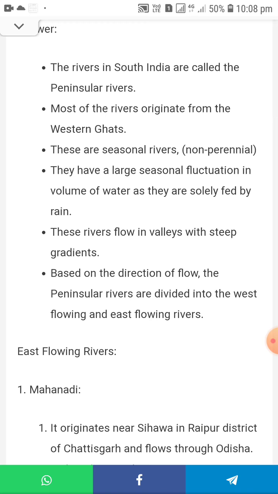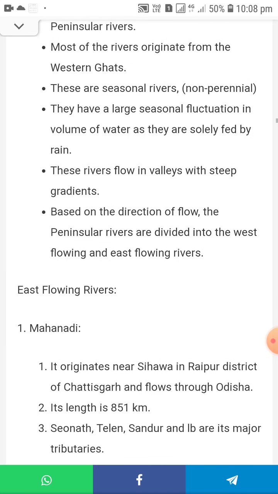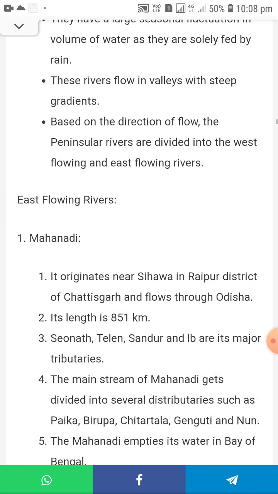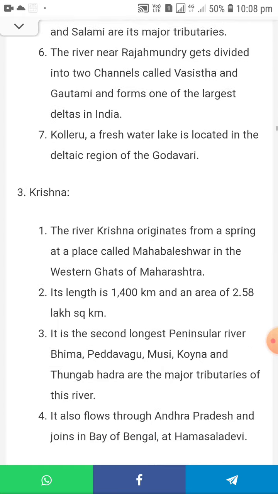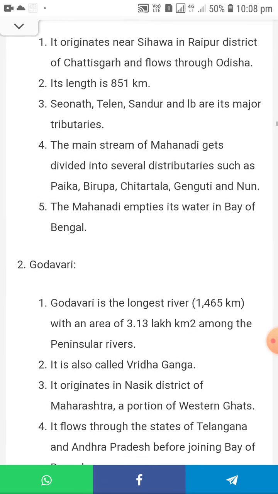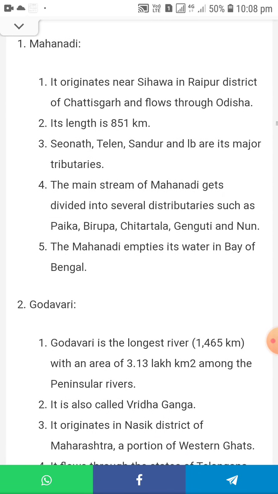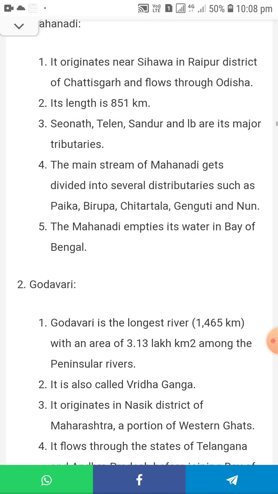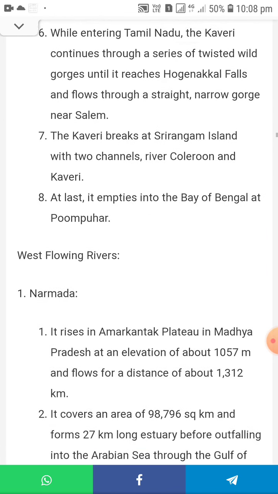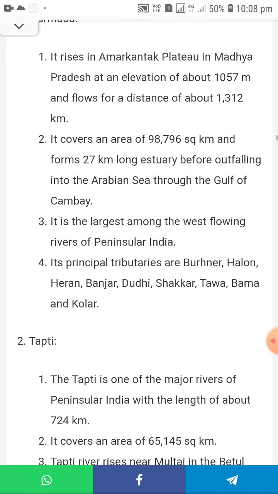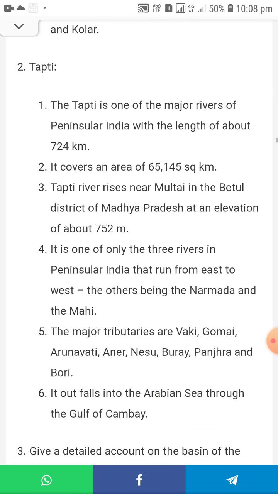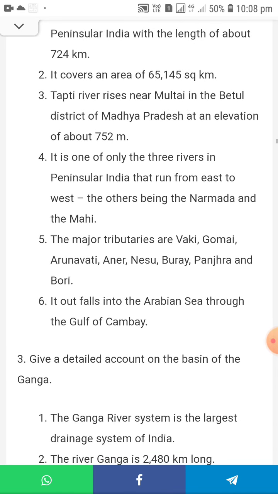Based on direction, peninsular rivers are divided into west flowing and east flowing. The east flowing rivers are Mahanadi, Godavari, Krishna and Kaveri. Along with where they started, their length, and all the explanation, you want to write about each river. Next are the west flowing rivers, Narmada and Tapti. Along with where each is originated and how many tributaries there are, you want to write the explanation for these rivers.